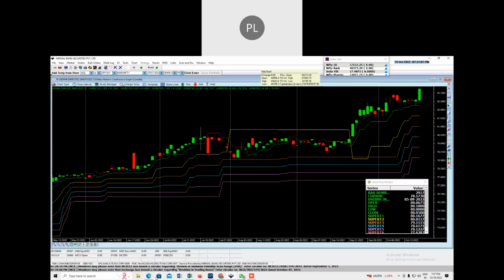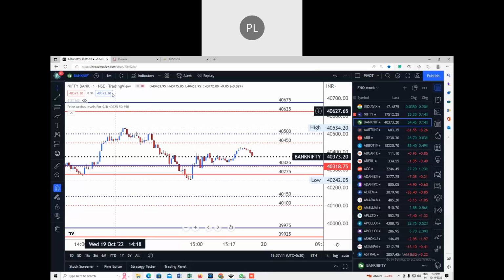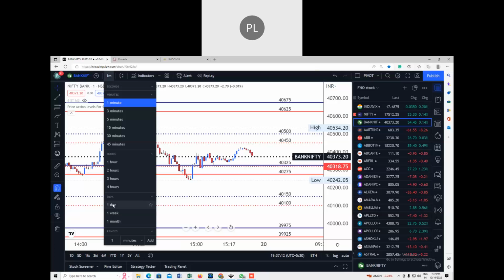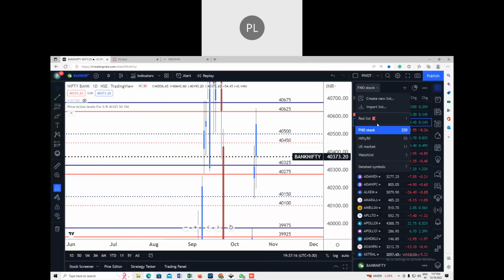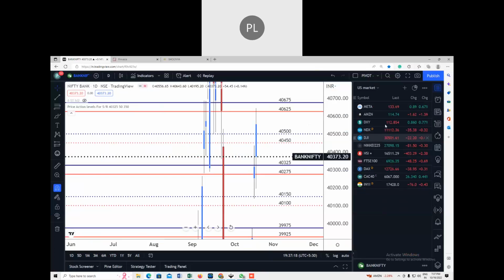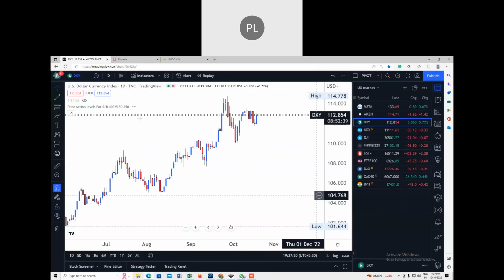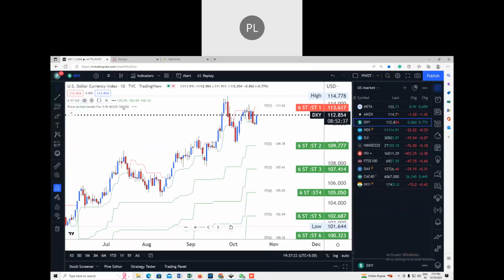Now, if I go to the dollar index, let me make this a day chart, go to the US market dollar index, and apply the super trend. You can see that the dollar index resistance is 113.61 and the market is trading at 112.86.